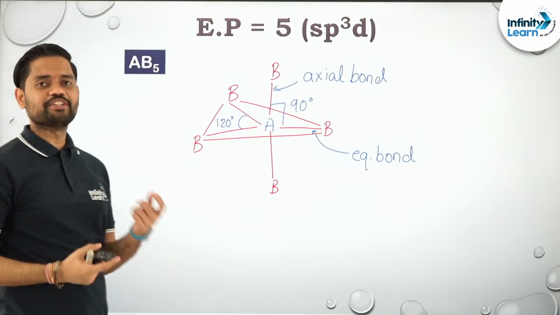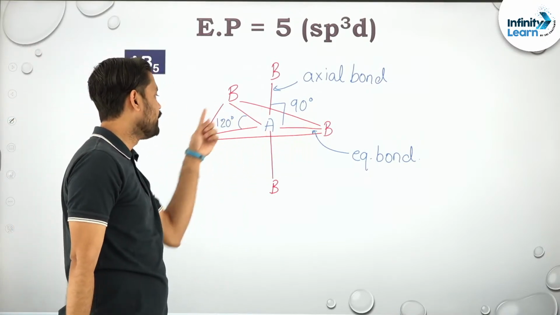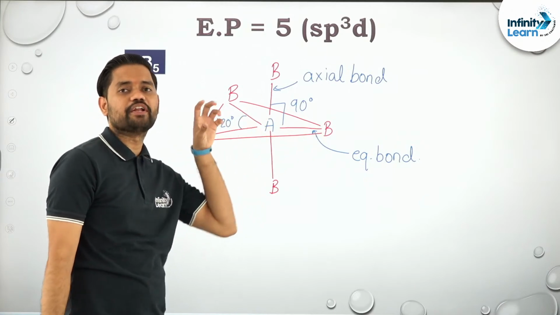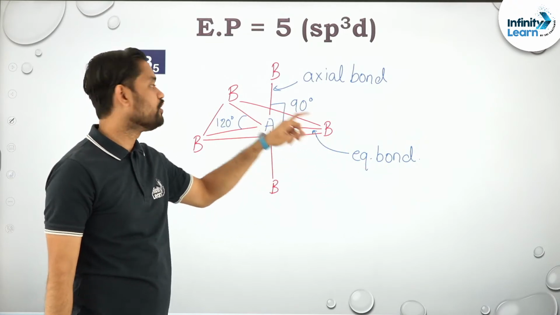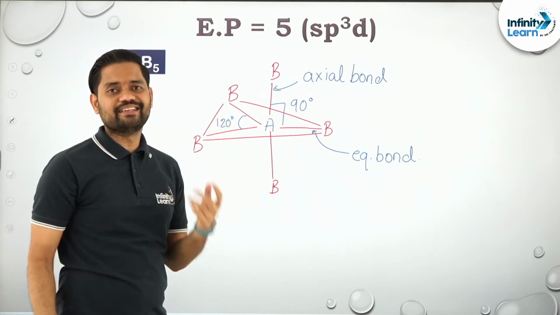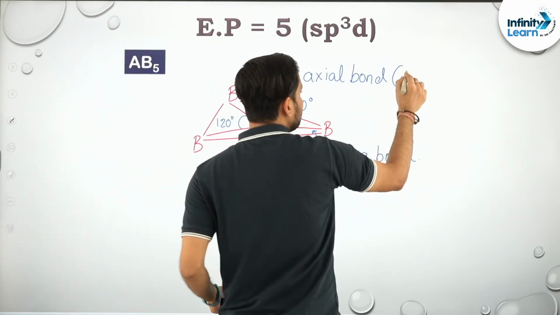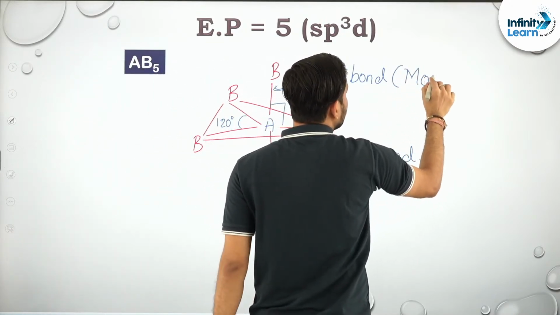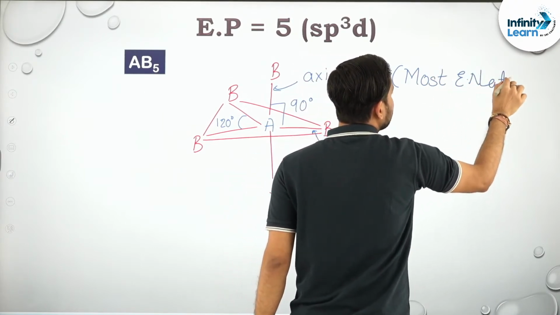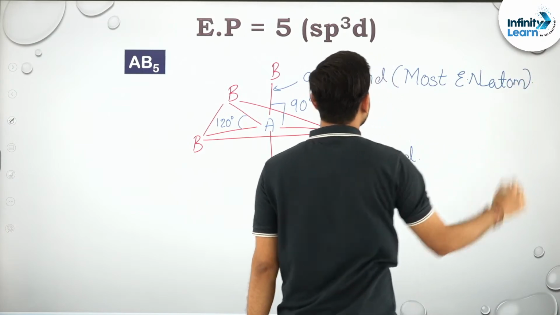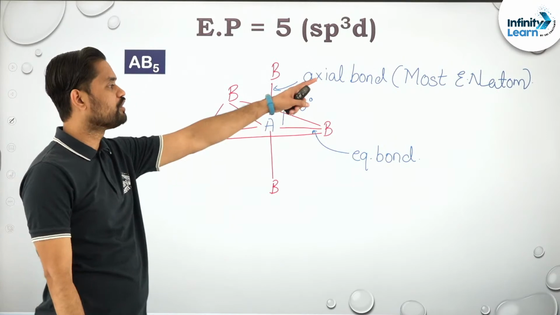So it is pretty clear that if you want to place a lone pair, you will place the lone pair at 120 degree, that is on the equator. You will always place the lone pair on the equator, not on the axial bond. Second thing that you have to remember, on the axial bond you will always place the most electronegative atom. Please make a note of that as well.